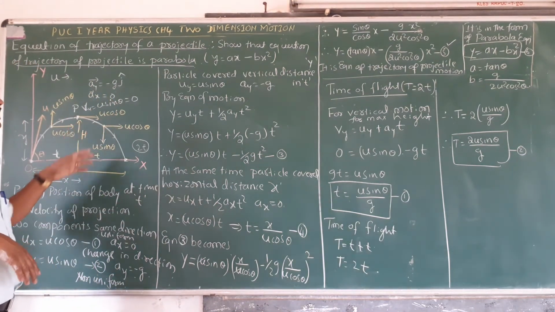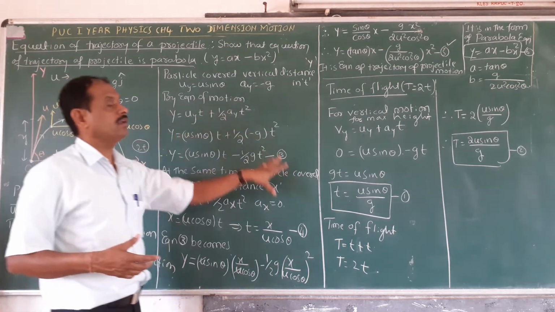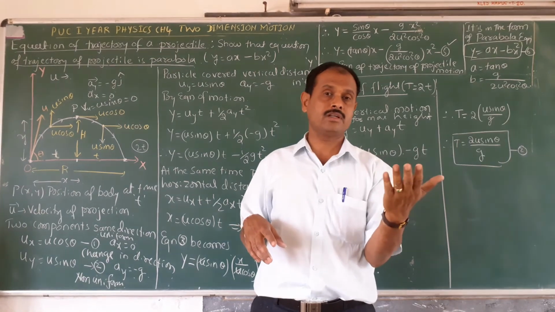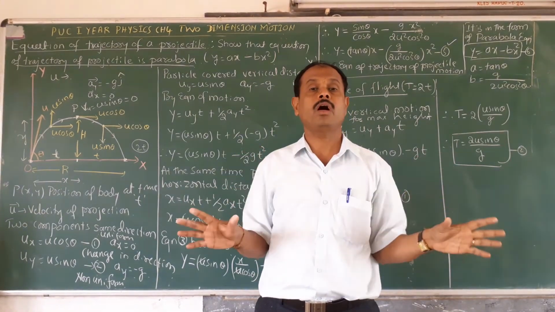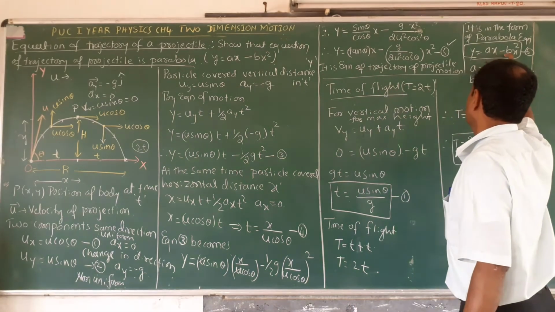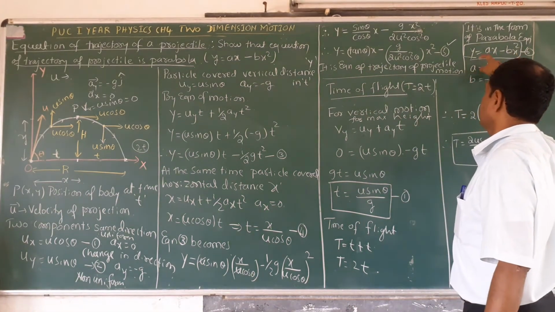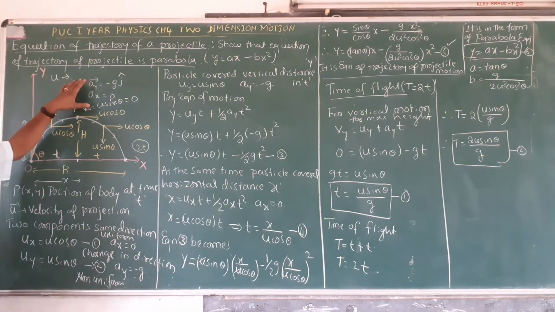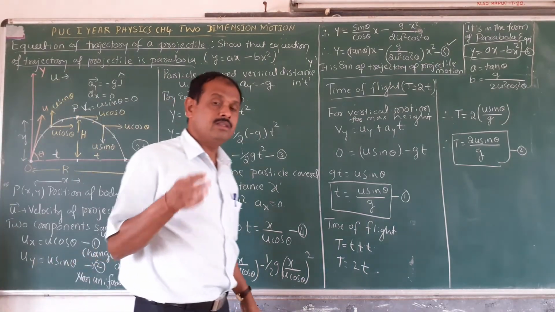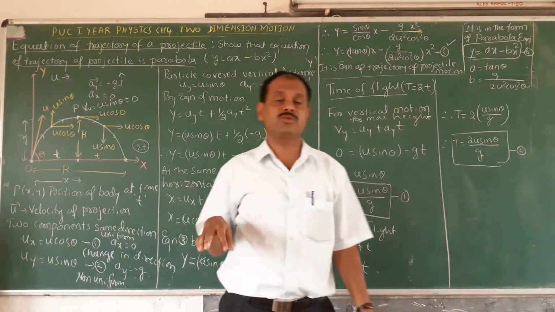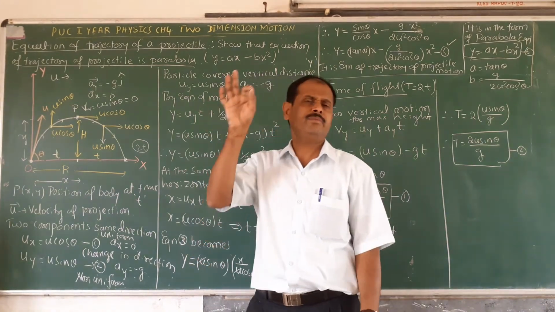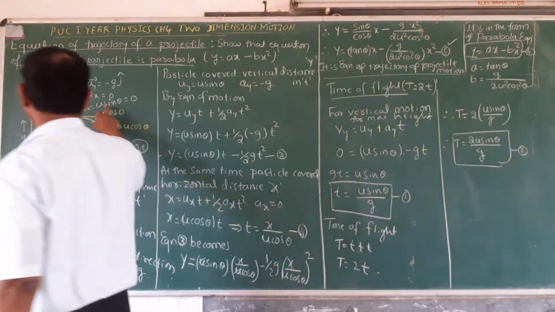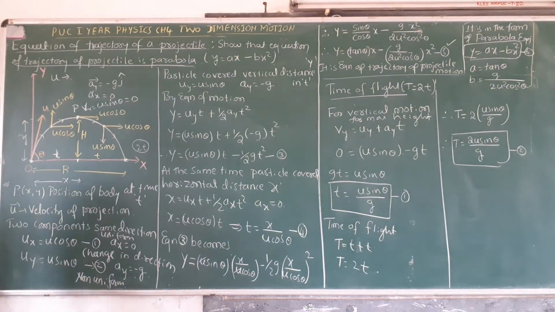What I want to show is that the equation of trajectory of a projectile motion is a parabola. The parabola expression is ax minus bx squared. One important point here: once the particle is projected with a certain velocity, at any point the velocity is resolved into two components, a sine component and a cos component.